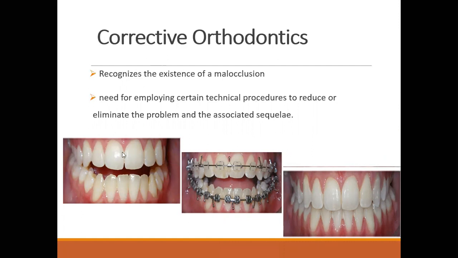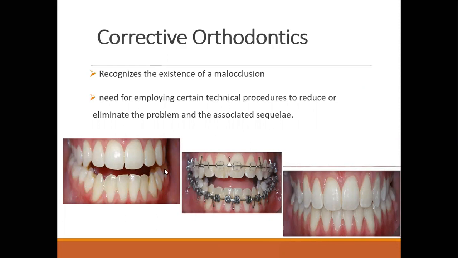Means first we need to diagnose, and there are a lot of ways we diagnose the orthodontic problem. We need to make the cast, we need to have radiographs. Then on the radiographs, we do proper cephalometric analysis. Accordingly, we treat the case. Then we have to see whether the case is to be treated with fixed orthodontic appliances, or with fixed and functional appliances. So the problem is 100% malocclusion, and we need to treat it accordingly in a very technical way.